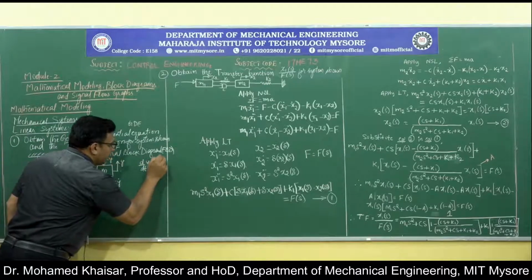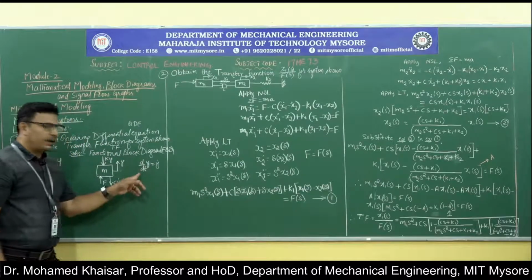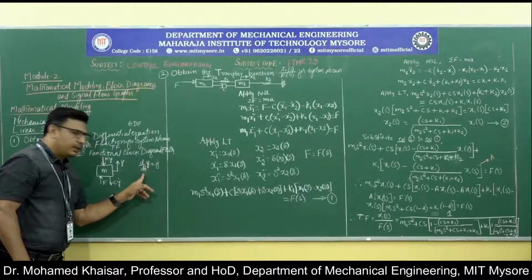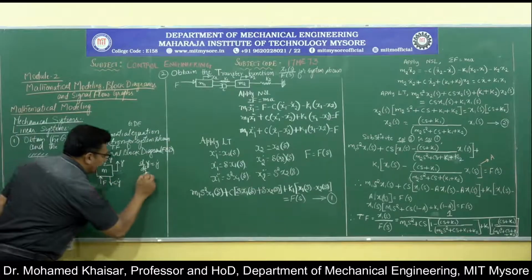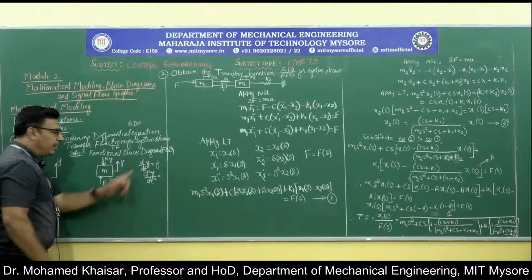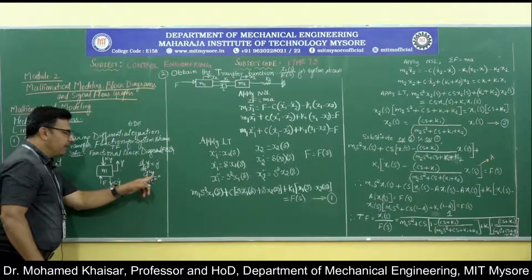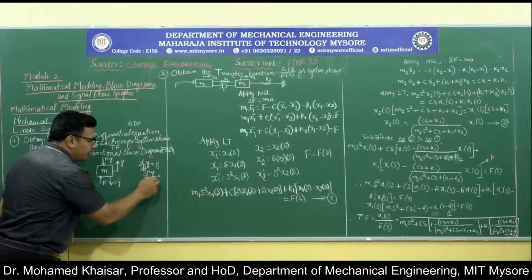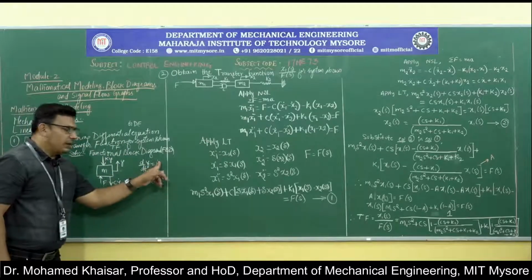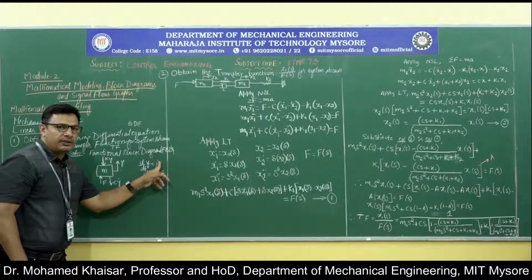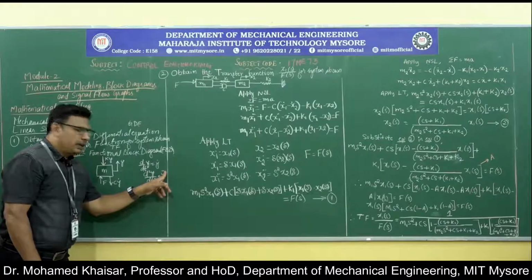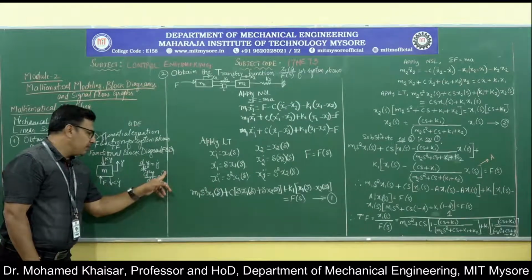So, if we substitute a dot in place of d by dt, y dot represents velocity. And if there is acceleration, say for example, the rate of change of velocity as per the definition will be the acceleration, then whenever d square by dt square is there, we can write it as y double dot. Each dot represents that it has been differentiated that many times. So if there are two dots, it means it is a double differential, differentiated two times.